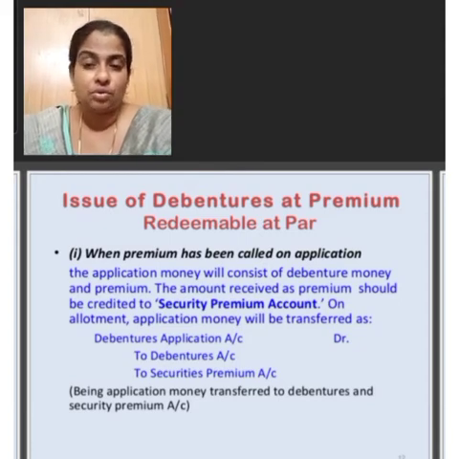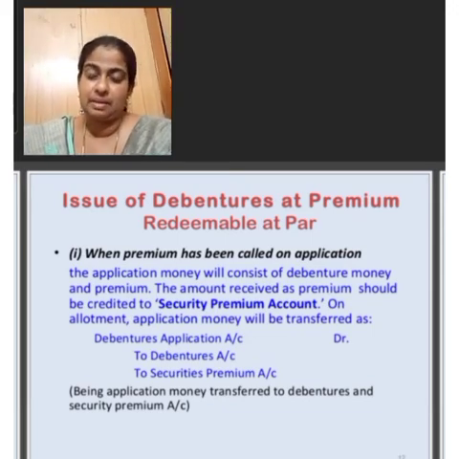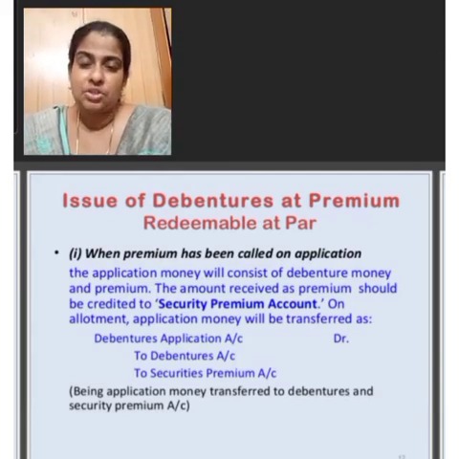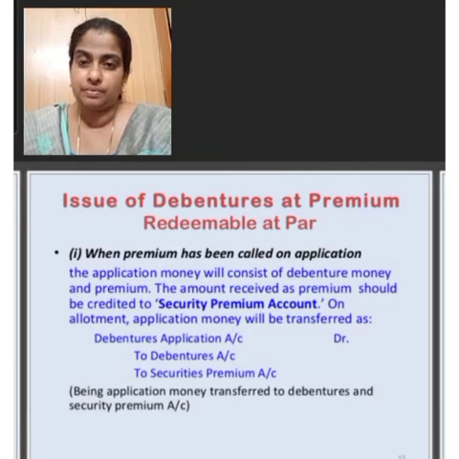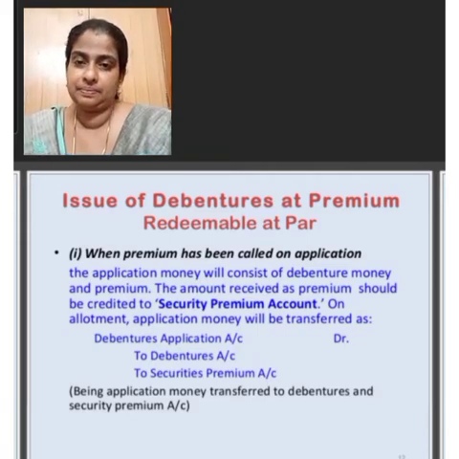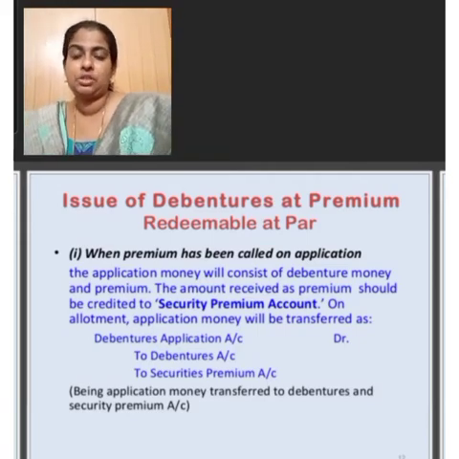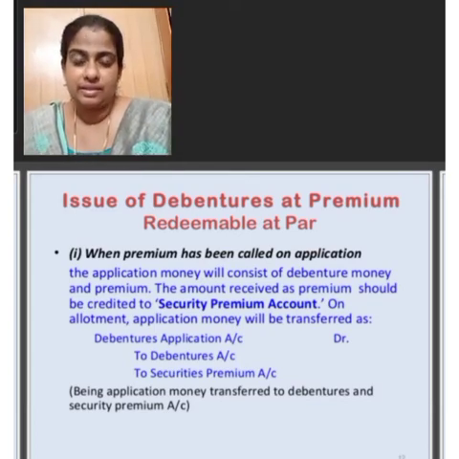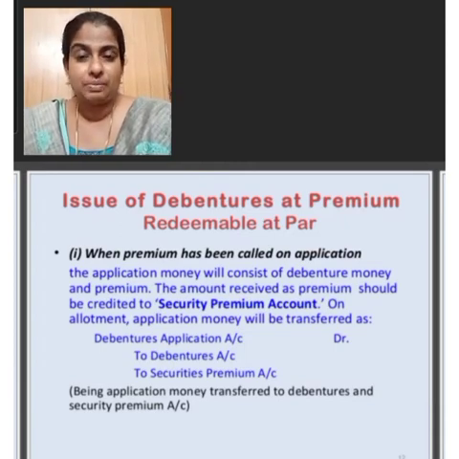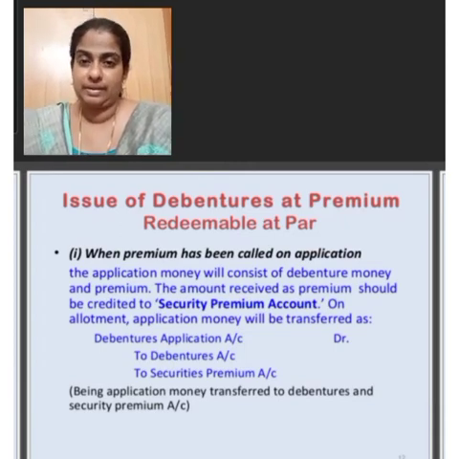So the entry for recording redemption of debenture is debenture application account debit to debenture account. This is the base journal entry for recording redemption. The amount transferred to debenture application account equals the number of debentures issued into issue price. Here the issue price is 110, so the amount transferred to debenture application account equals 110 rupees. In all cases, the amount transferred to debenture account equals only the issue price.